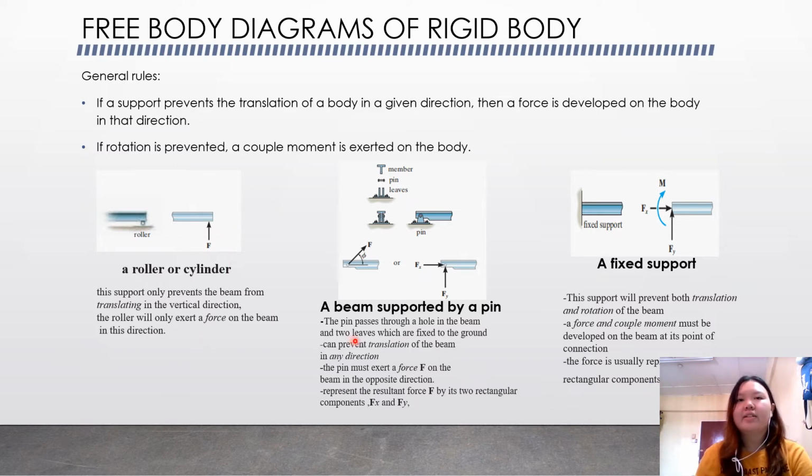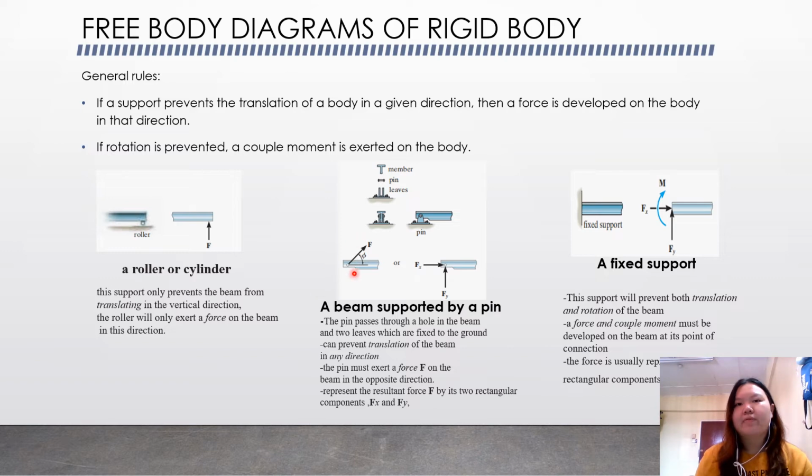The second is the beam supported by a pin, where the pin passes through a hole in the beam and two leaves which are fixed to the ground, and this can prevent translation of the beam in any direction. The pin must exert a force on the beam in the opposite direction, and we will represent the resultant force by its two rectangular components Fx and Fy.